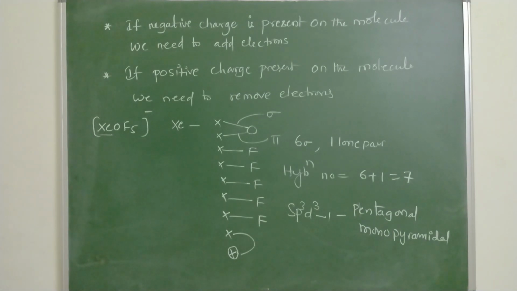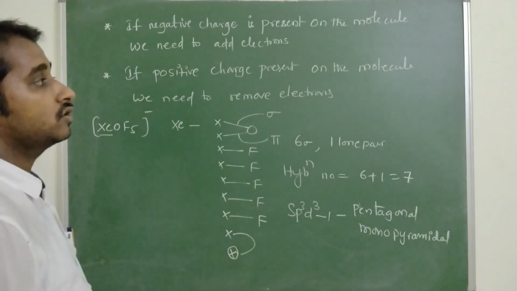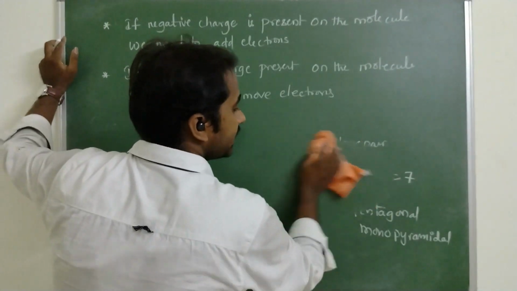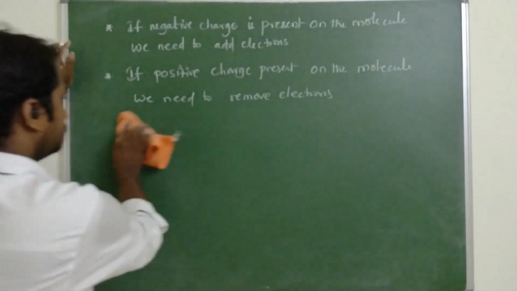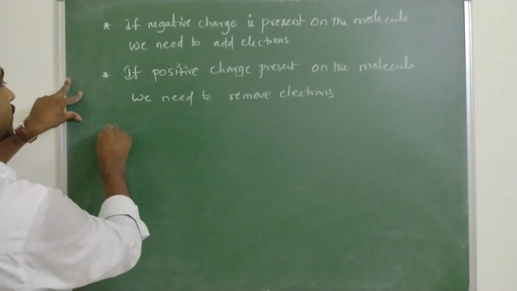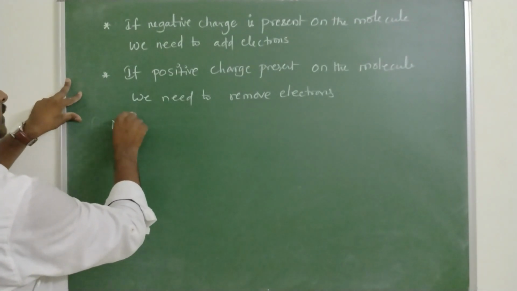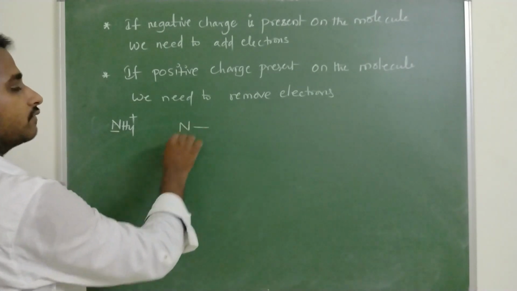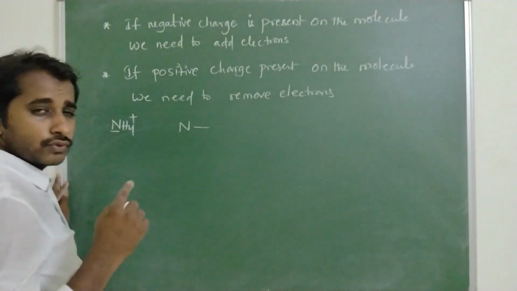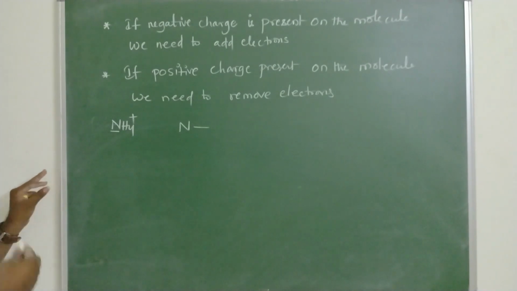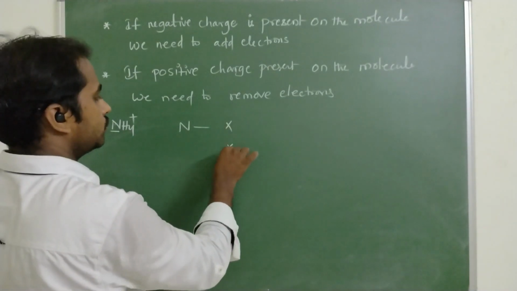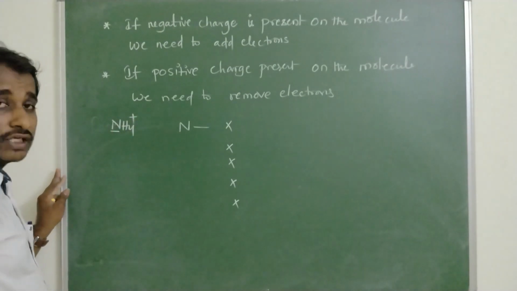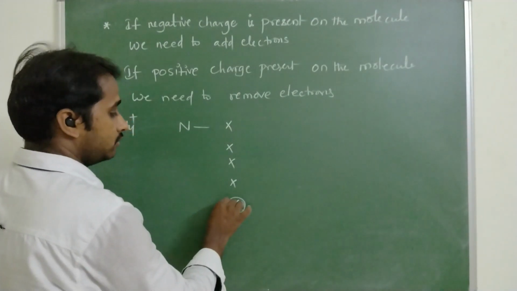I will explain one molecule which has a positive charge. Take for example the NH4 plus molecule. Here the central atom is nitrogen. What is the group number of nitrogen? Fifth group, and the group number is nothing but the valence electrons. So 1, 2, 3, 4, 5. And plus is there, so we need to remove an electron.